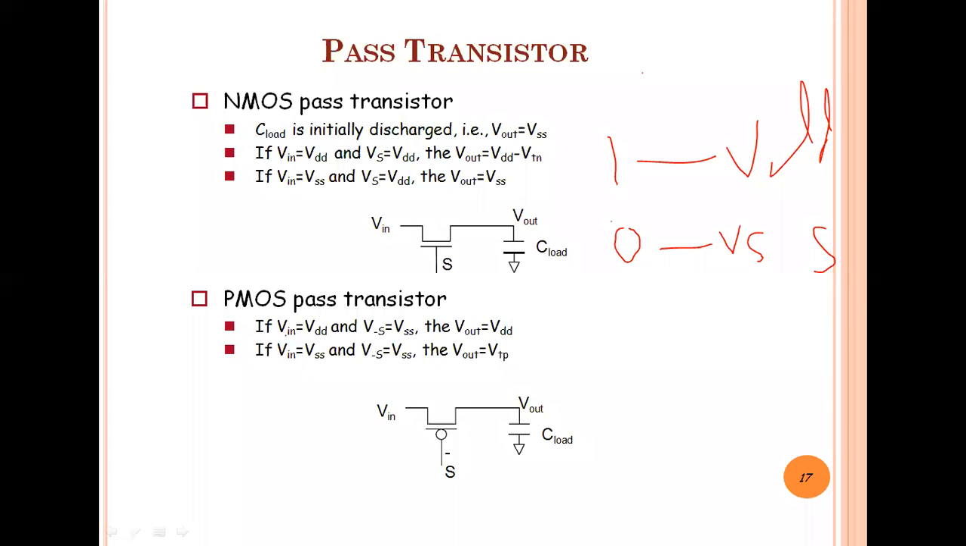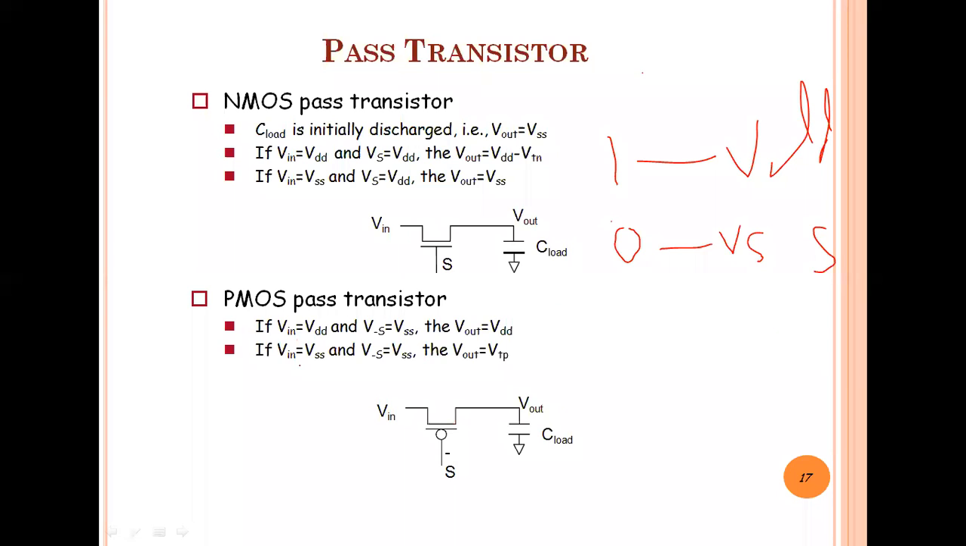Now for the first case, I am applying Vin as VDD, and I am applying VSS at the gate terminal of this PMOS transistor. VSS means 0. If I am applying the 0, it will go into the on state, and Vin will appear across the Vout. In the first case Vin is VDD, so Vout also appears as VDD.